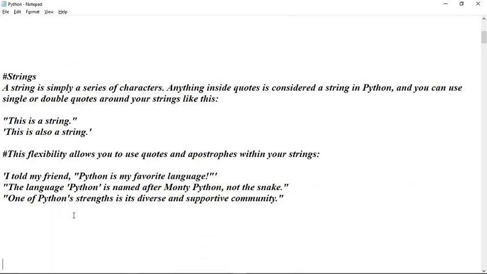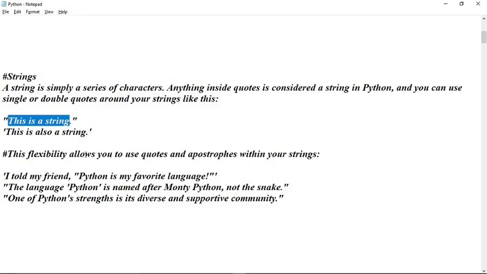So next we are going to see strings. In every language strings are there. Strings are nothing but a combination of characters. A string is simply a series of characters, and anything inside quotes is considered a string in Python. One thing is very special in Python: you can use either double quotes or single quotes, but they have to be in pairs, and inside this pair you can write whatever you want. It will be treated as a string.